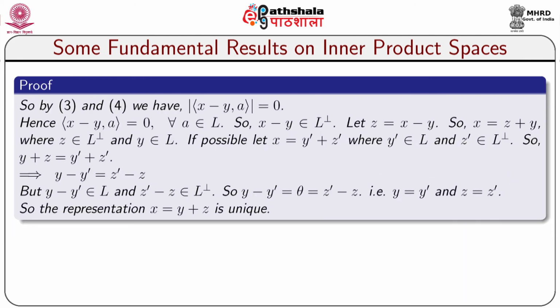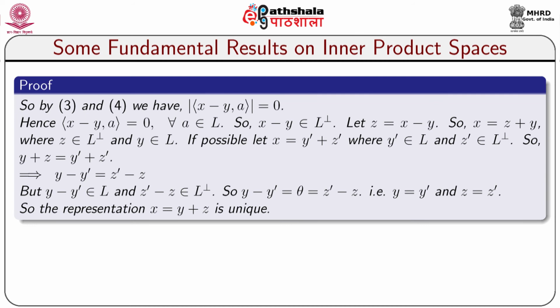So, by equations 3 and 4 we have modulus of inner product x minus y comma A equal to 0. Hence, inner product x minus y comma A is equal to 0 for all A belonging to L. This means x minus y belongs to L perpendicular. Let z equal x minus y. So, x equals z plus y, where z belongs to L perpendicular and y belongs to L. We shall now show that the representation of x is unique.